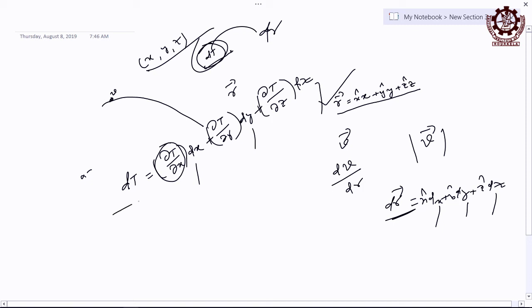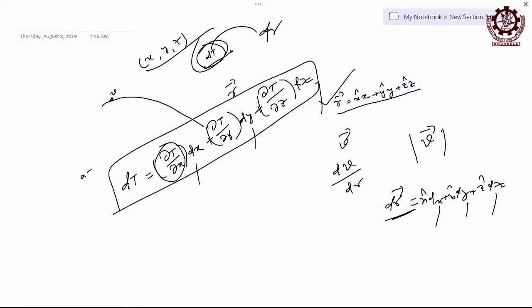You see, is this correct or wrong? Whatever I have written here for the expression of dt is correct, agree, right? It is correct, and that never gives a vector quantity, it is all the time scalar, right? This expression is scalar only, right?